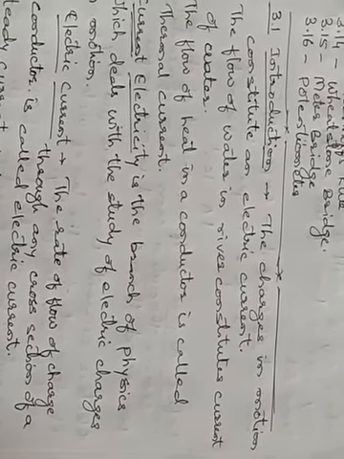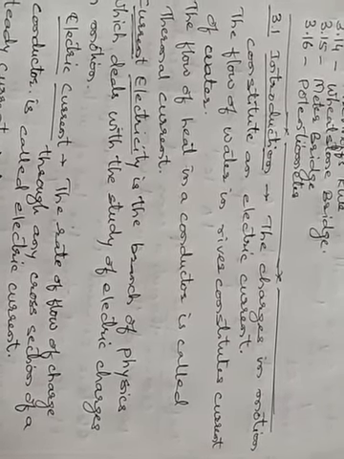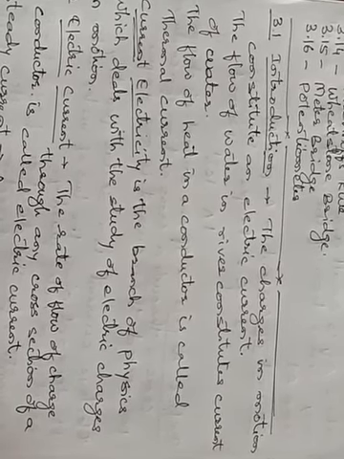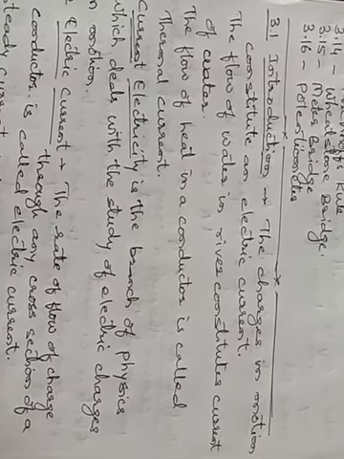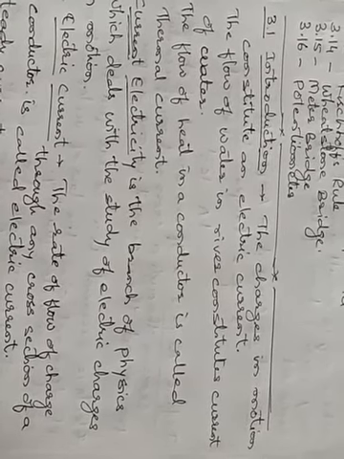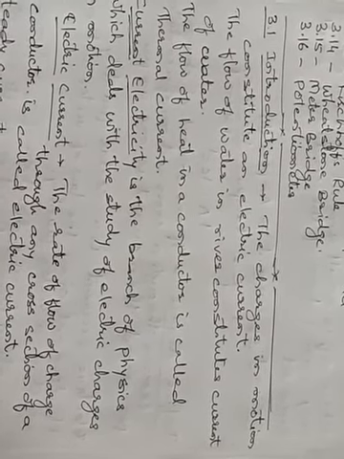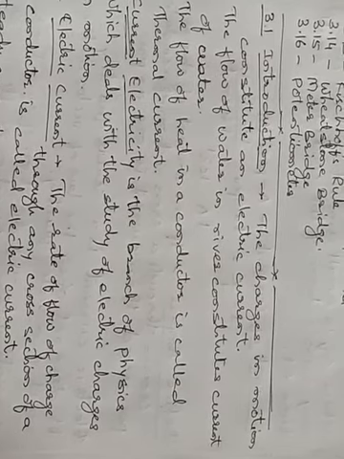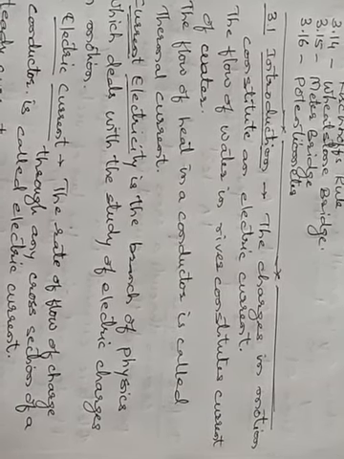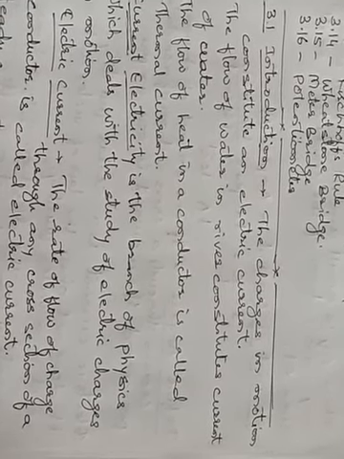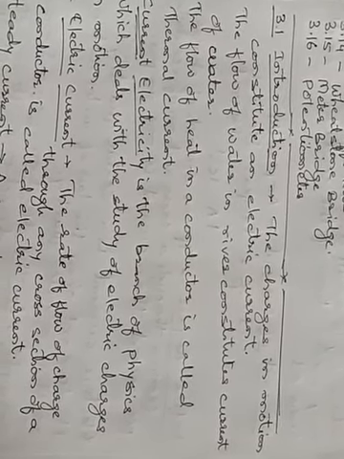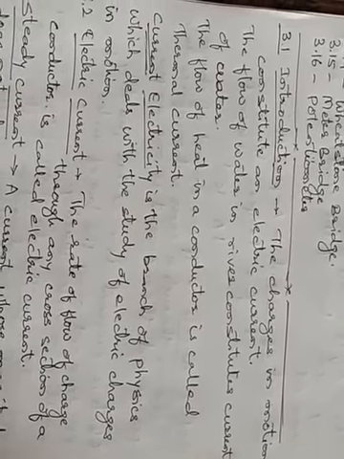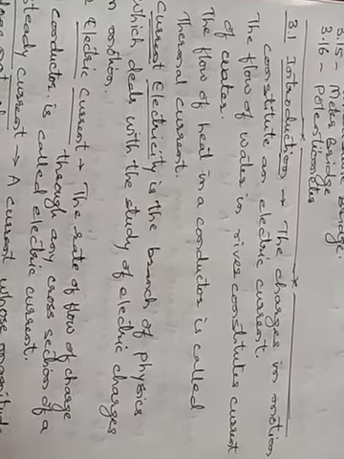Now in this particular chapter we have to see the charges in motion. Same charges are there, negatively charged particles, moving from one point to another point. Now the question arises how the charges will flow. If you take the example of a pipe with water in it, and you hold the pipe in the form of a U shape, what will happen? The water level will adjust itself in the form of a U shape.